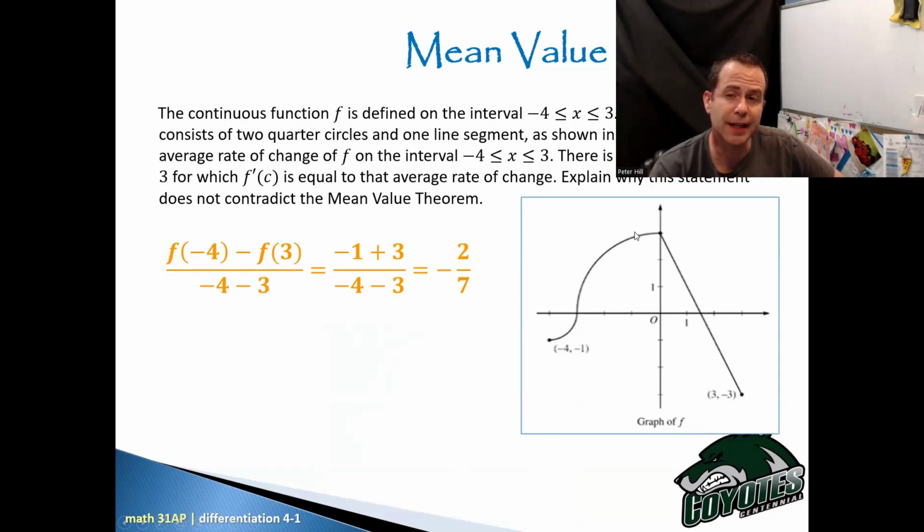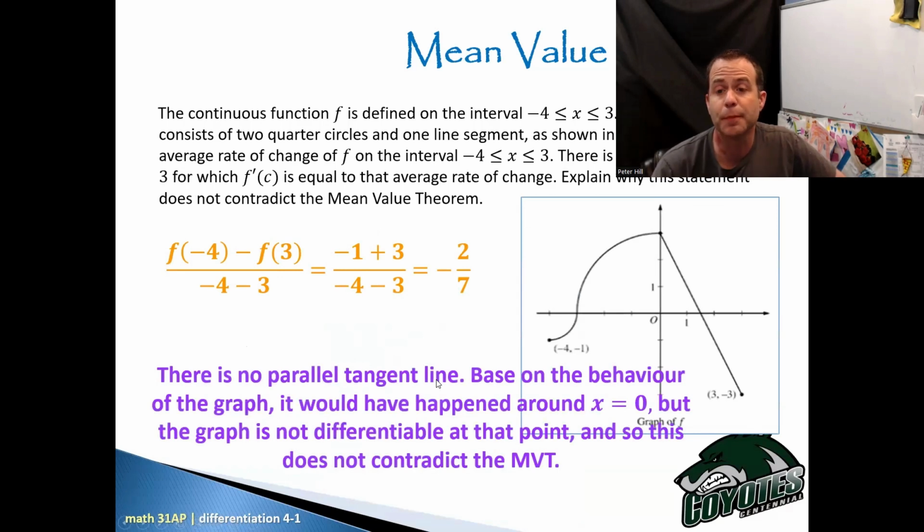All of these guys are going to have positive slopes. This is going to be the same slope. The problem is it probably would have happened right around this turn, and this part here is not differentiable because it's a kink, right? So there is no parallel tangent line. Because of the behavior of the graph, it would have happened around x equals 0. Given that this is kind of circular, it would have been just after x equals 0 probably, if we imagine that curving over.